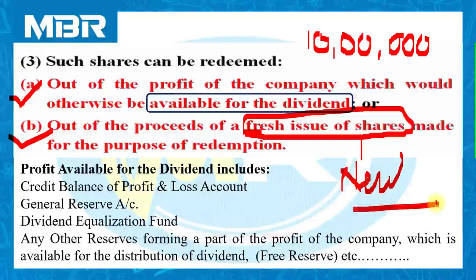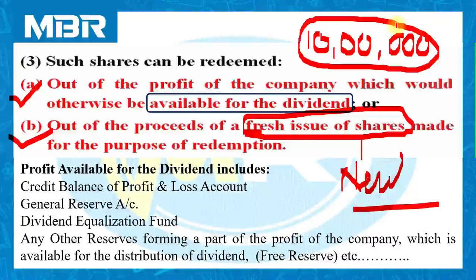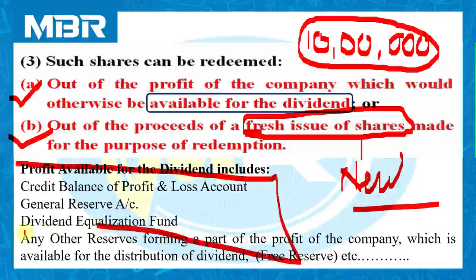It means the company is required to collect these 10 lakhs rupees either from the internal source, which we have already discussed, or, if the internal source of funds is not enough to meet the requirement, the company may issue new equity shares, new preference shares, or any other new securities in order to collect the amount.